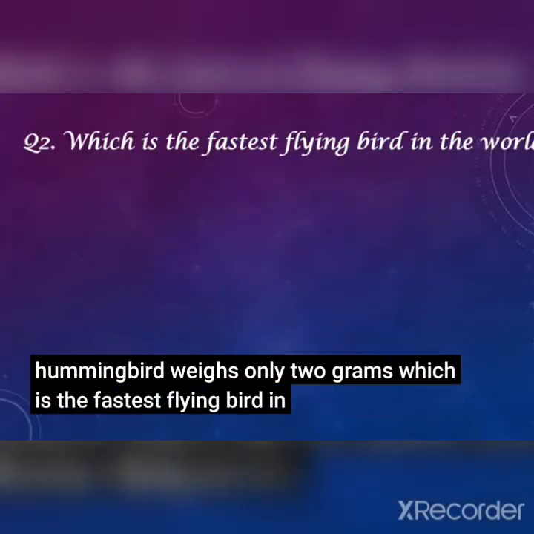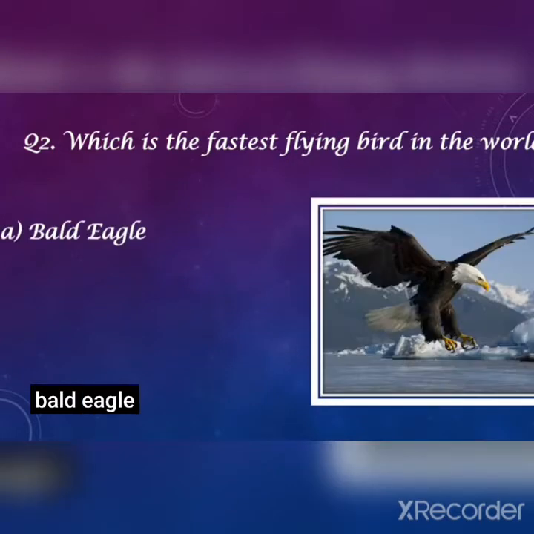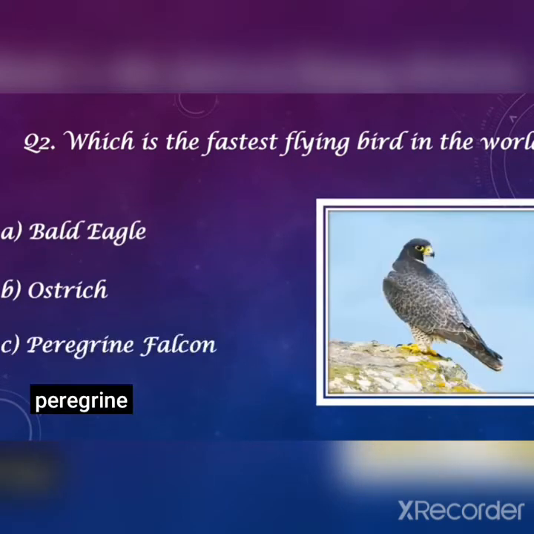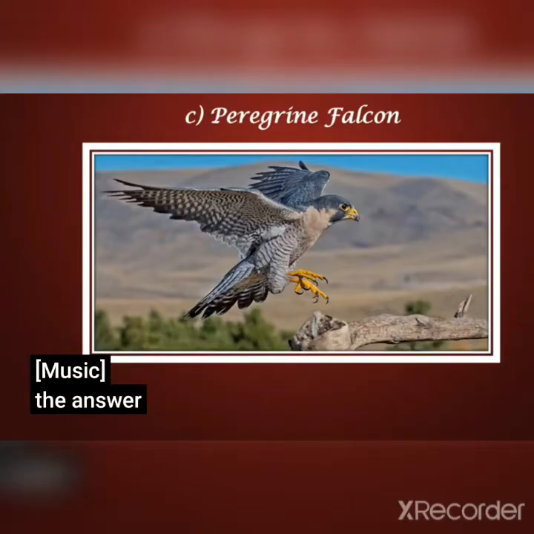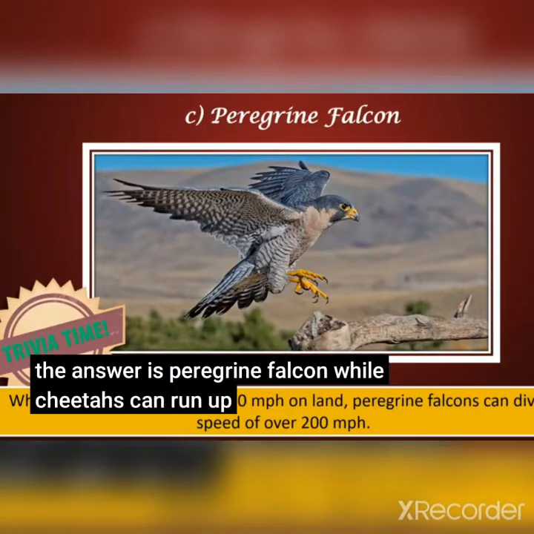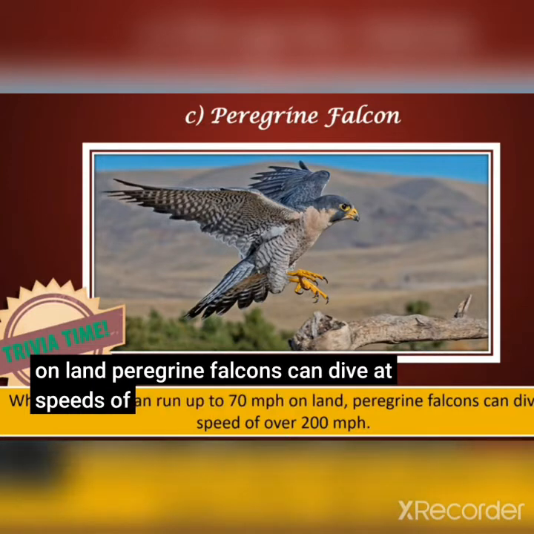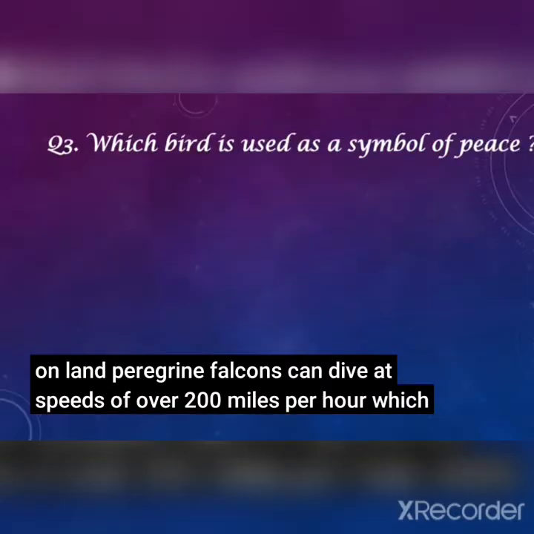Next, which is the fastest flying bird in the world? A. Bald eagle. B. Ostrich. C. Peregrine falcon. D. Swallows. Answer is peregrine falcon. While cheetahs can run up to 70 miles per hour on land, the peregrine falcon can dive at speeds of over 200 miles per hour.